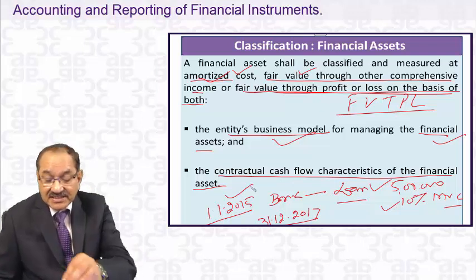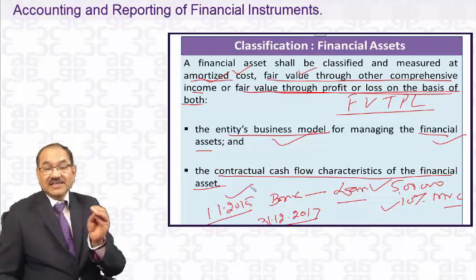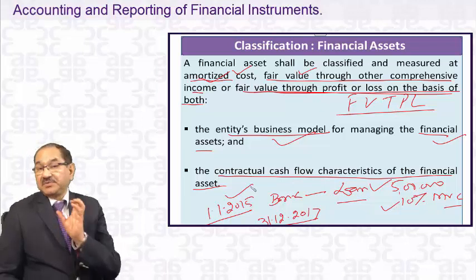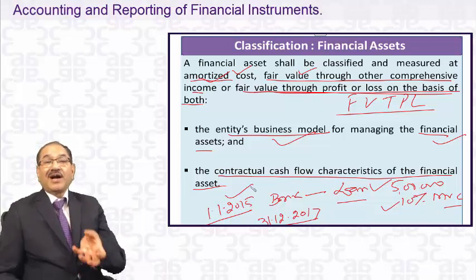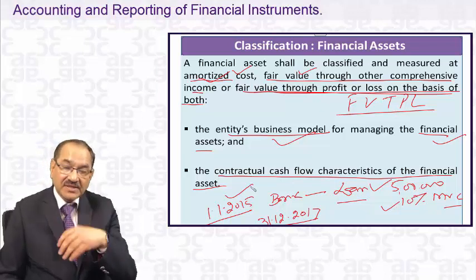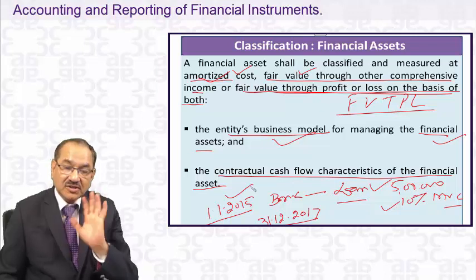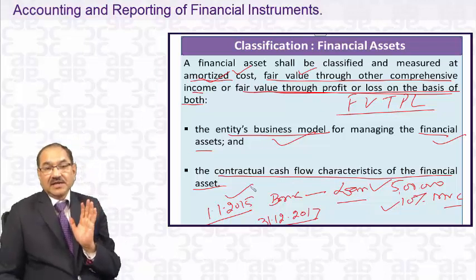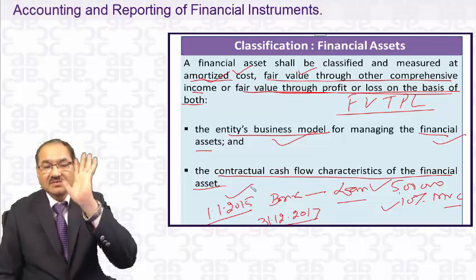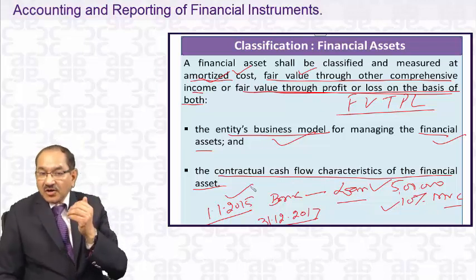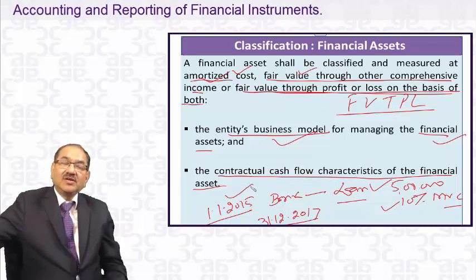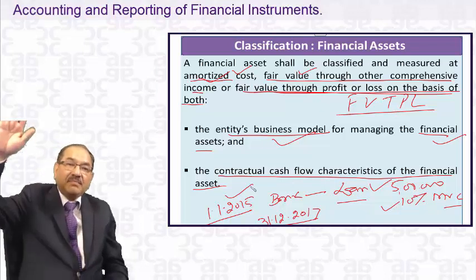If the bank sells this loan on 30th June 2015, its business model is to earn its income not by the repayment of interest or the contractual amount of principal. It earns its cash flow by selling this loan. It has originated this loan. It will trade this loan whenever its fair value goes up.